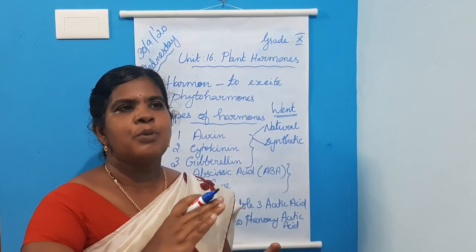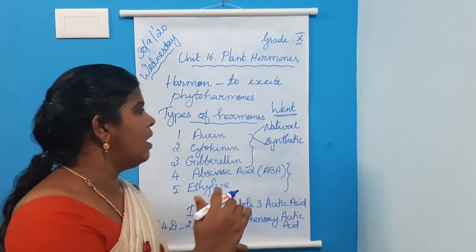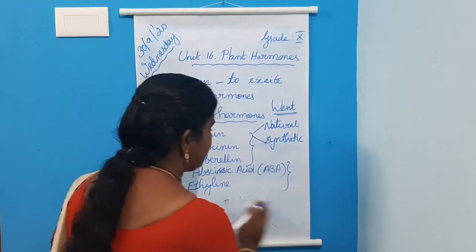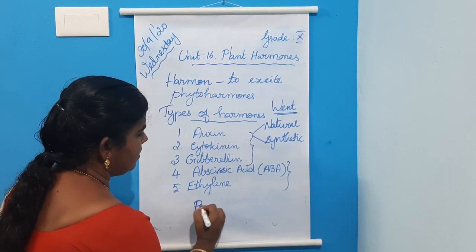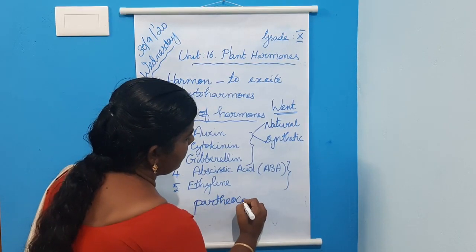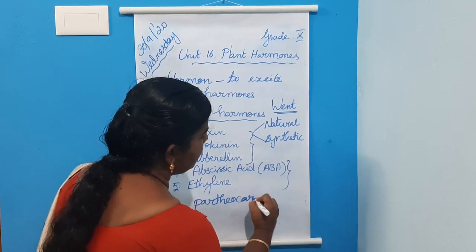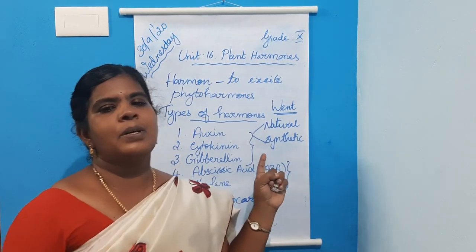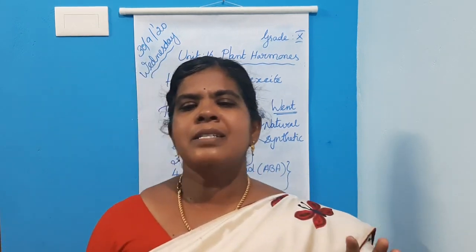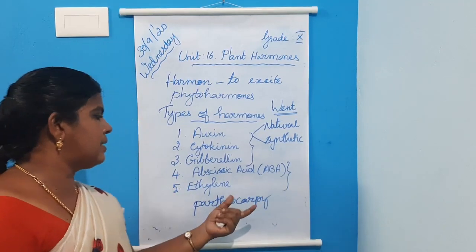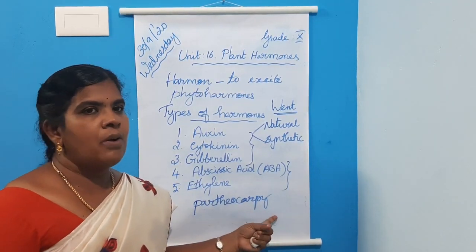This seedless fruit formation process is called parthenocarpy. Seedless fruits without fertilization are induced by the external application of auxin.